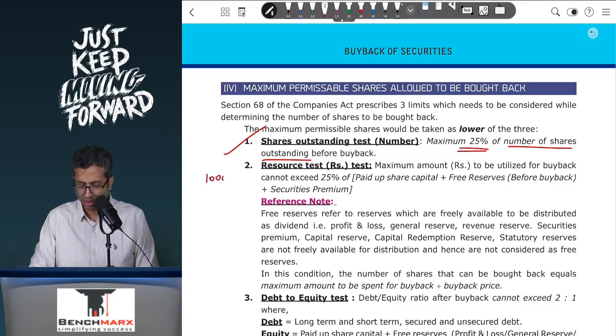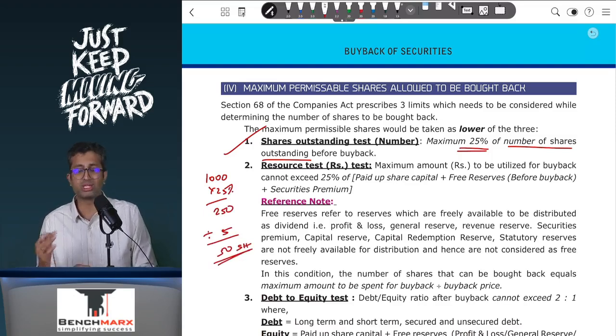For example, your total resources come to 1000, into 25% comes to 250. If I divide this by the buyback price, for example of 5 rupees, that gives me 50 shares which can be bought back at maximum. So under the second test, 50 shares are the maximum that you can buy back.